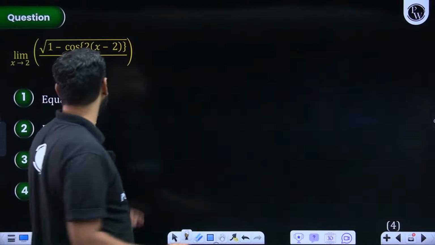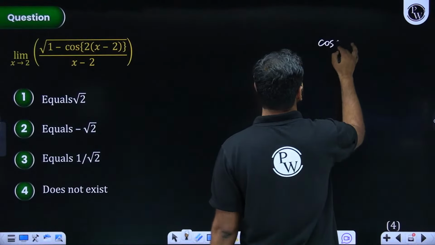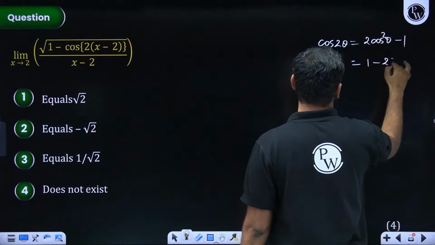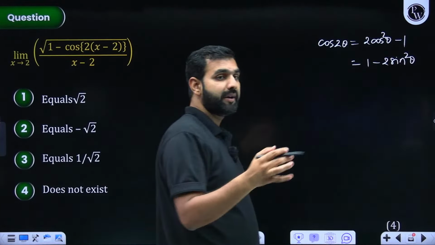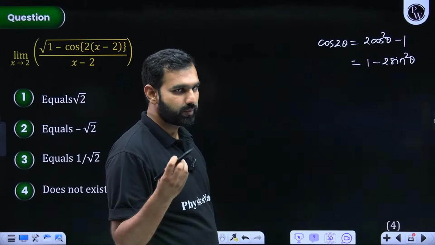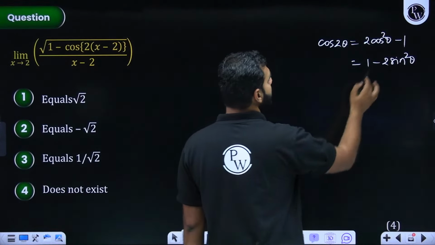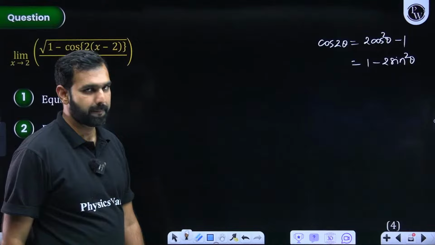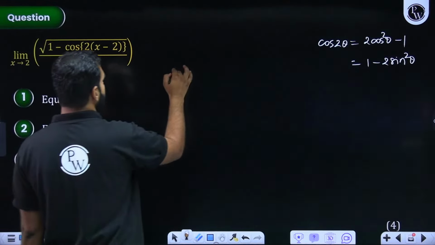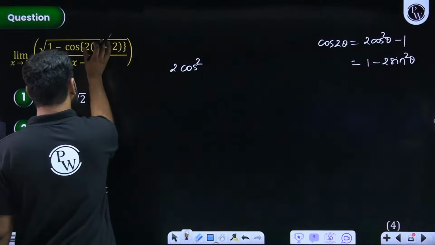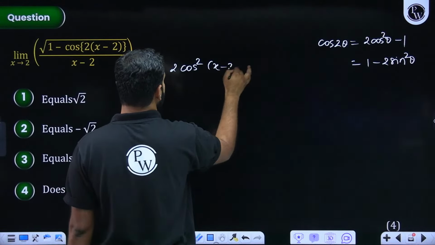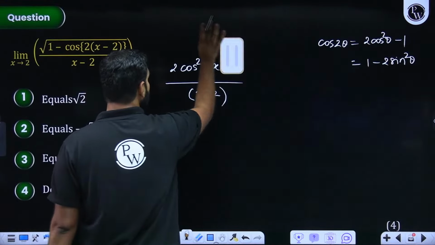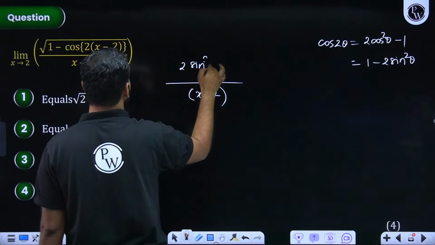Now, if you think that, sir, 1 minus cos theta, I hope you know that. I did not tell you this version. Cos 2 theta is either 2 cos square theta minus 1 or 1 minus 2 sin square theta. And from there you see two formulae coming into picture. Which two, students? That's good. That's brilliant. Perfect. So with this, I hope you all must agree that 1 plus cos 2 theta is 2 cos square theta and 1 minus cos 2 theta is 2 sin square theta. I hope you know that. So 1 minus cos 2 theta is what? 2 cos square theta. So this is 2 theta. So theta will be what? x minus 2. Give me a quick confirmation on that. And this divided by x minus 2. Sorry, this is 1 minus cos. So this is 2 sin square theta. I'm really sorry. So this is 2 sin square of x minus 2.